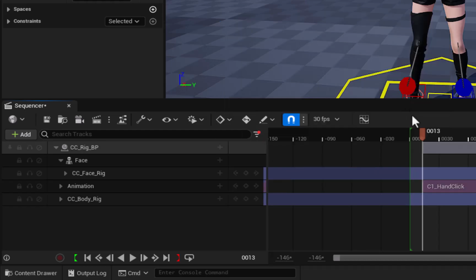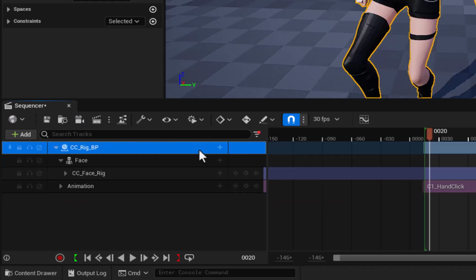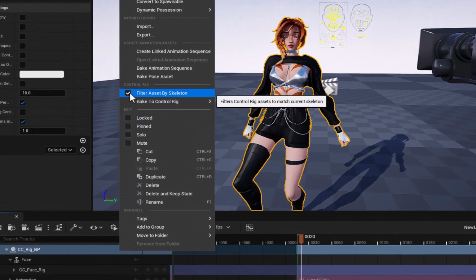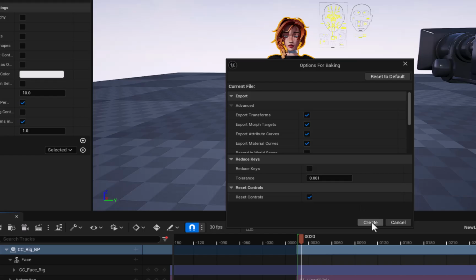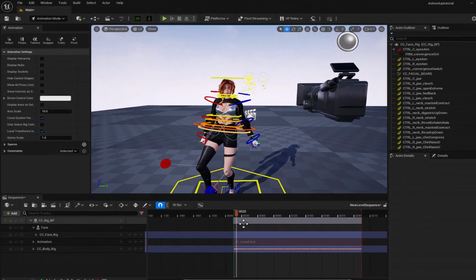Now you want to delete the CC_body_rig, and then we're going to re-add that in. So just hit delete on the keyboard and then go to the CC_rig_BP and right click on this time, and then from the pop-up window uncheck filter assets by skeleton. This means we can then see all the control rigs under the bake to control rig. Select the CC_body_rig and then click on create. That's a little bit of a you've got to trust me there, bro, but it works.